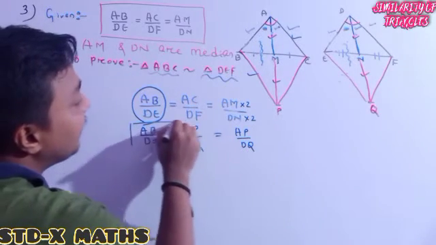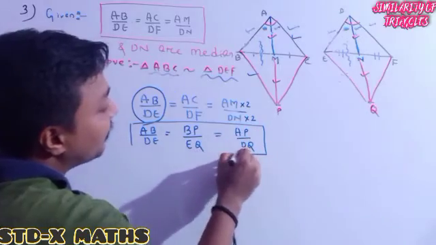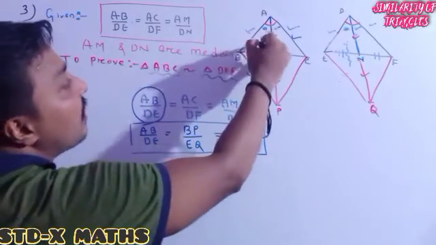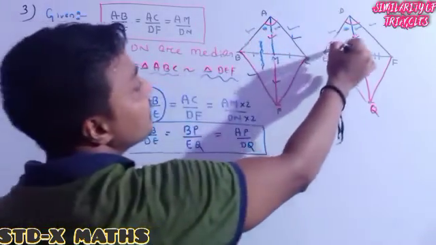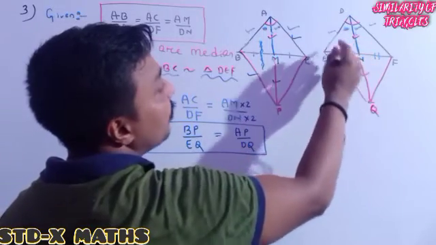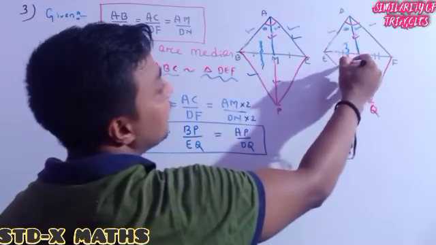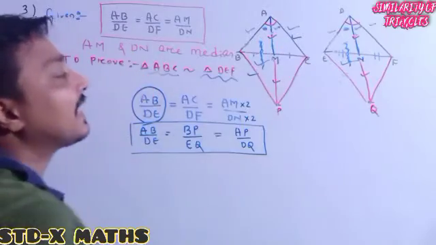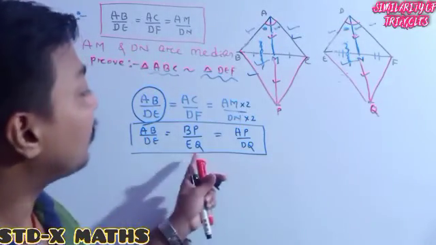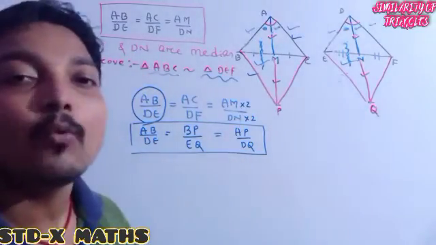See perfectly, actually I got in proportion the 3 sides of this triangle in the equal ratio with the 3 sides of this left side triangle. The 3 corresponding sides are in equal ratio.